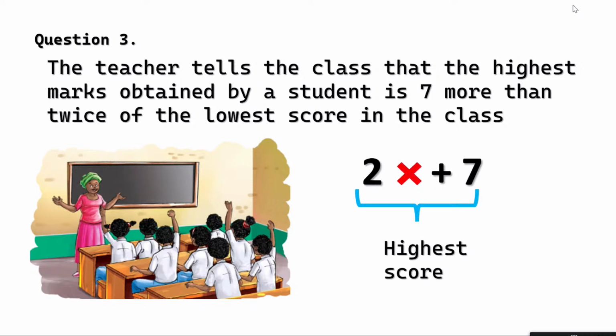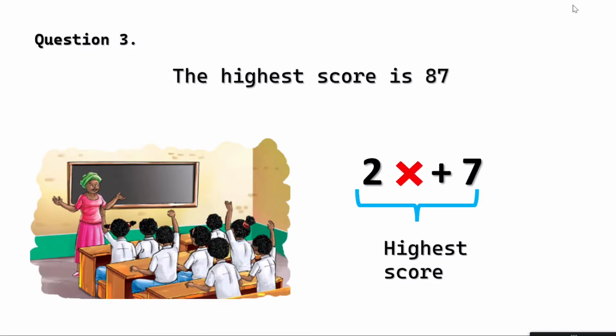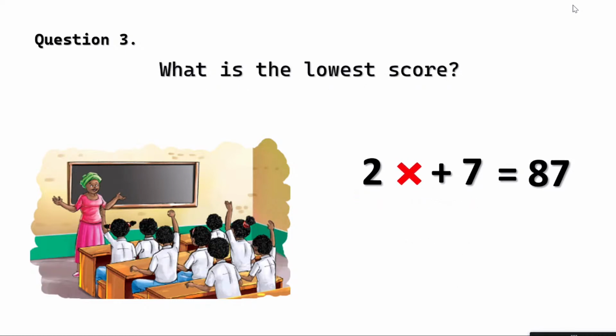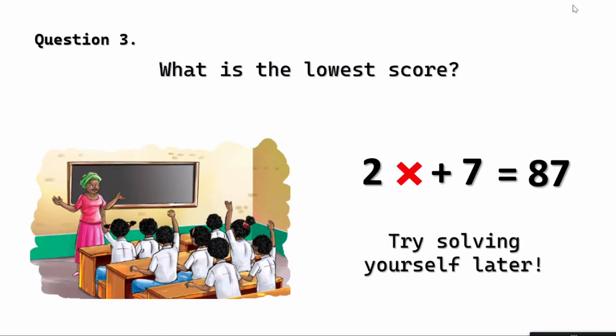What else? This information is all consumed. What more is given? Hold on. The teacher also announced that the highest score in the test is 87. So 2x plus 7 is 87. That's how simple it is. What is the lowest score in the test? So what are you supposed to find? Of course, x. So one of the tips I can give you is, whatever the question is asking you to find, try to take that as the variable.